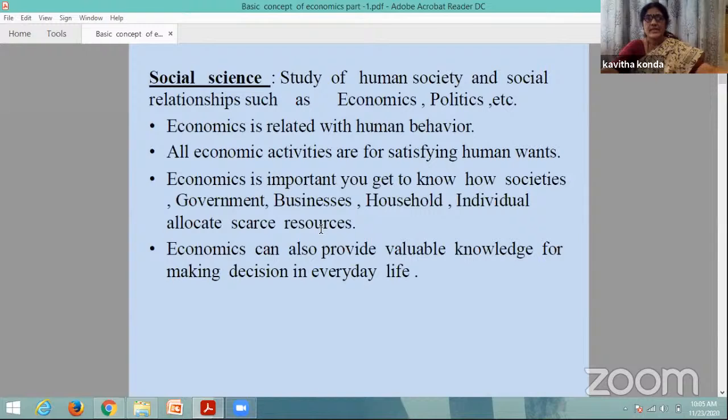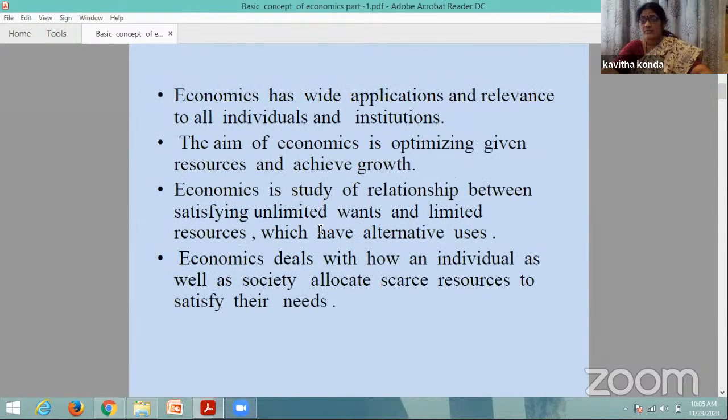It is an economic activity which involves us and lets us interact with the society, and it studies consumption, production, and distribution.